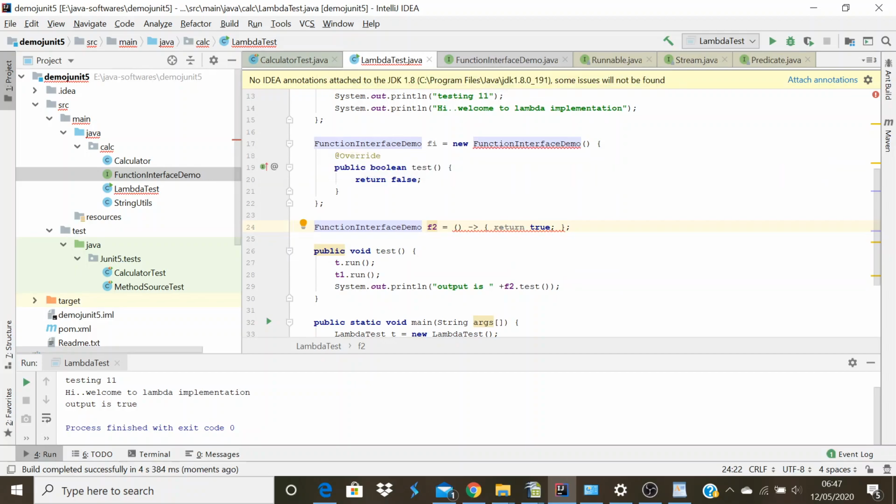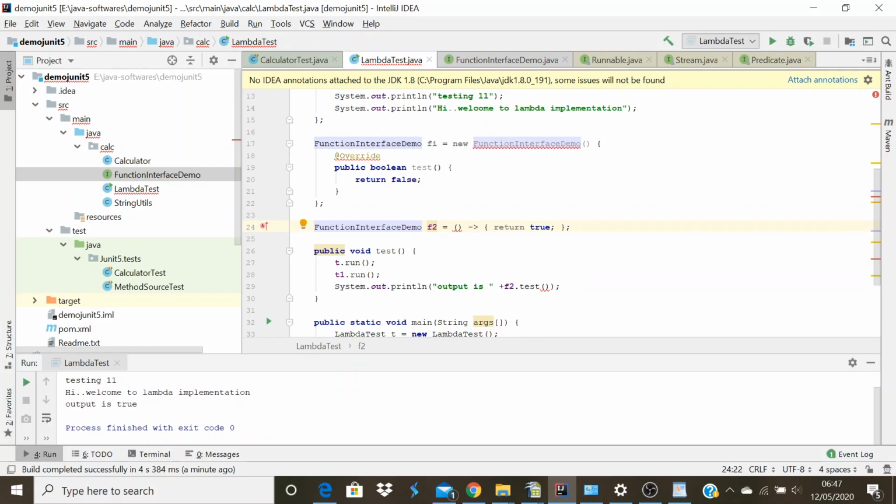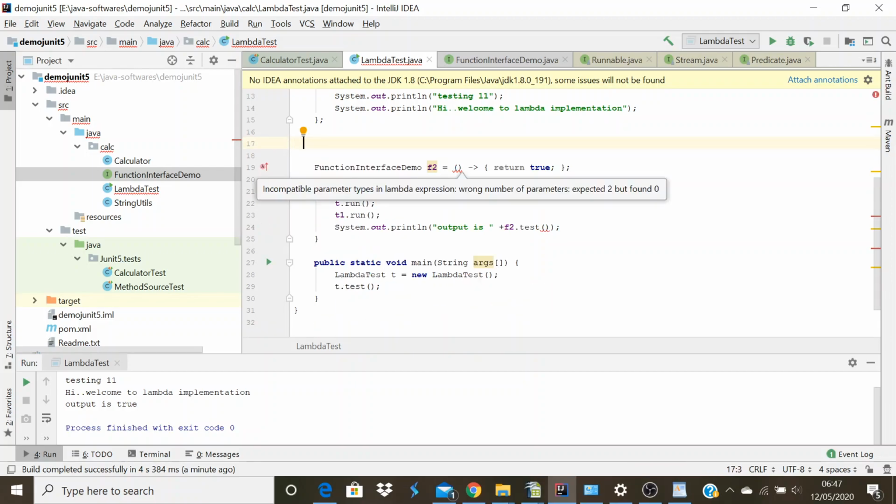So we can understand now that lambda expressions can be used on the functional interface only, not on normal interfaces. So let me remove this. Now I'll make another change. I will pass arguments in the test method, two integer arguments. So I will remove this code. Anyway, we are not going to use this. So it is throwing an error because here we are passing empty arguments to the method, and we don't have any method with empty arguments. So now we need to pass two arguments.